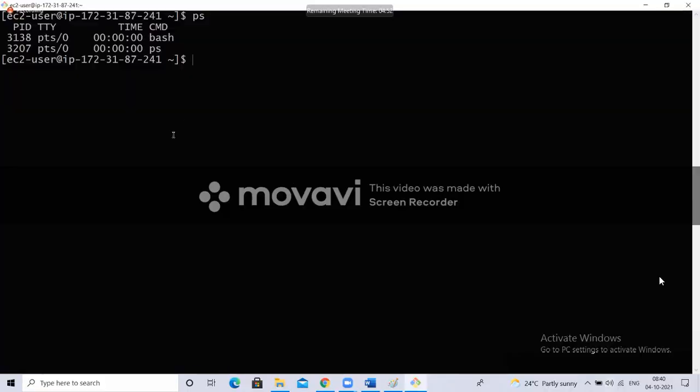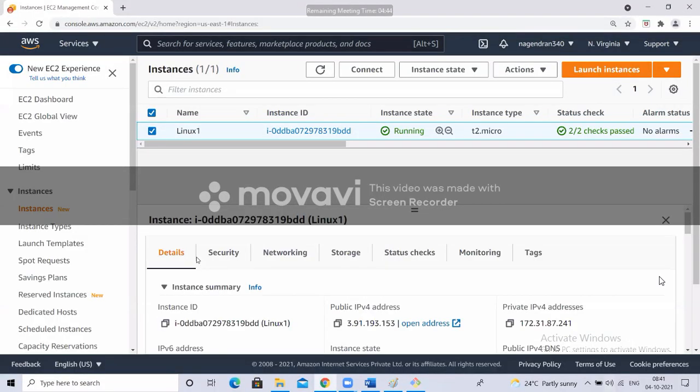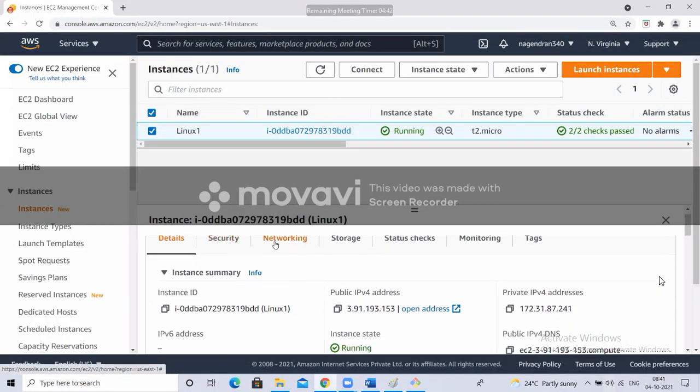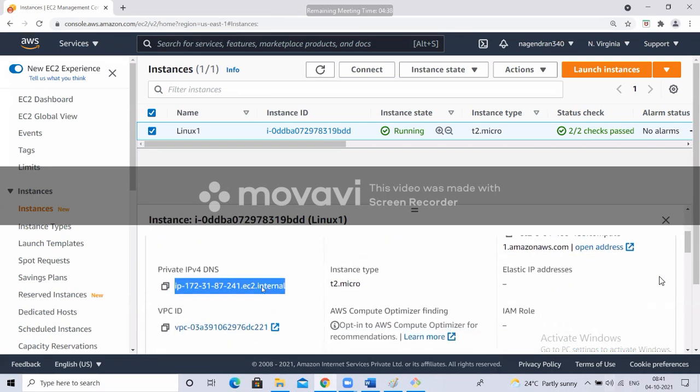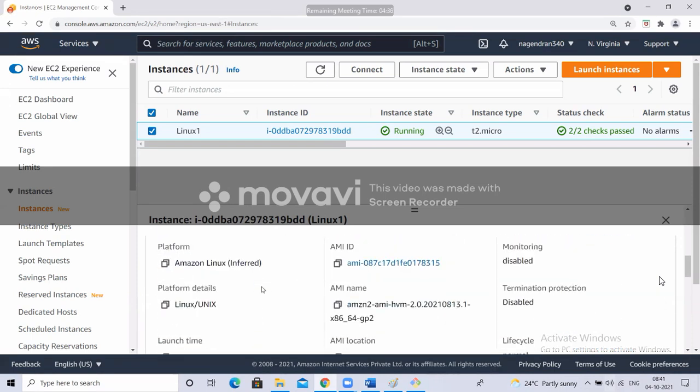But the new joiners are questioning, how can we trust you are teaching Red Hat? It might be Ubuntu. I want to show them proof. If I go to AWS, somewhere here in the details, this is the AMI number I can show.